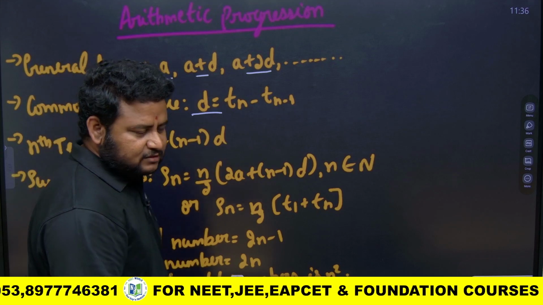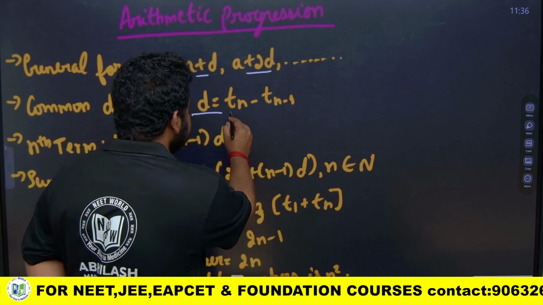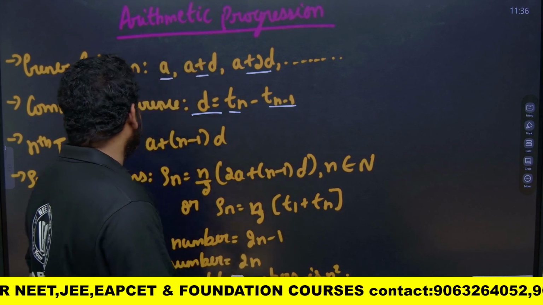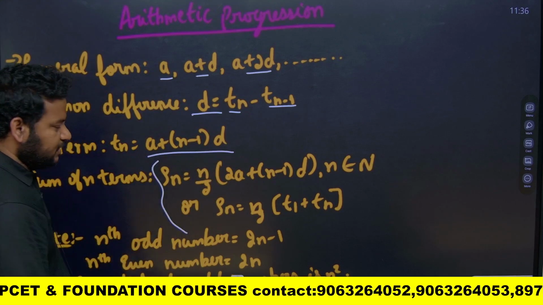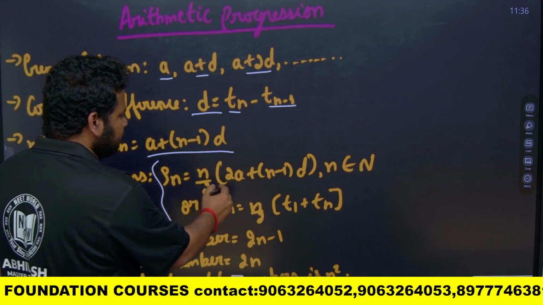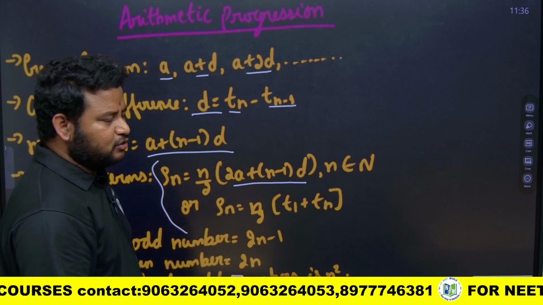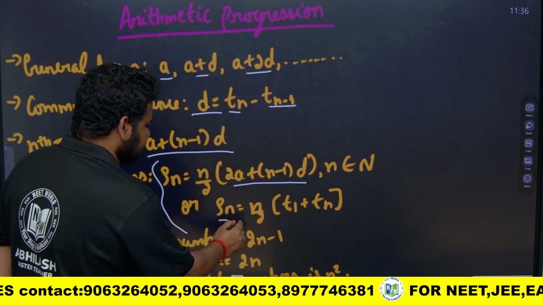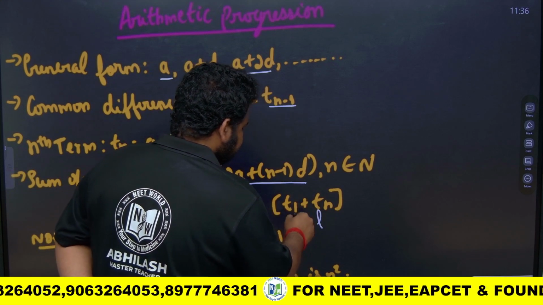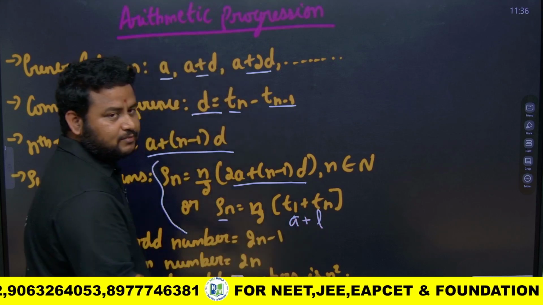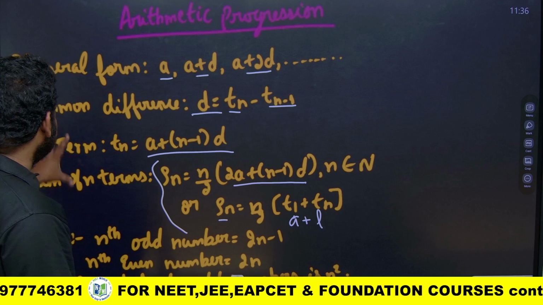That is, the difference between the next term and the current term, that is Tn minus Tn-1, gives us the common difference, and the nth term is given by a plus (n minus 1) into d. These you have already learned at the school level. Sn is equal to n by 2 into (2a plus (n minus 1) into d), where n belongs to natural numbers. Suppose you don't know the common difference, at that time Sn is equal to n by 2 into (T1 plus Tn), that is a plus l, where T1 is the first term and Tn is the last term. This you can also write. This is about the basics of AP.